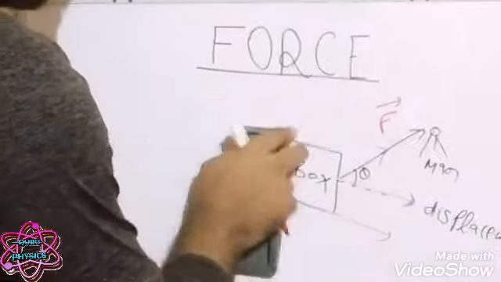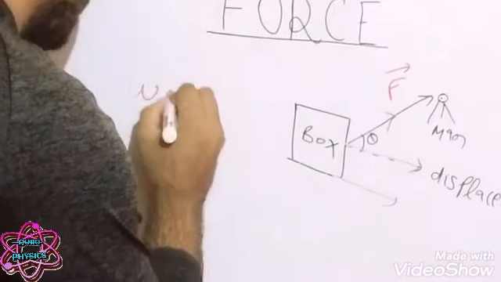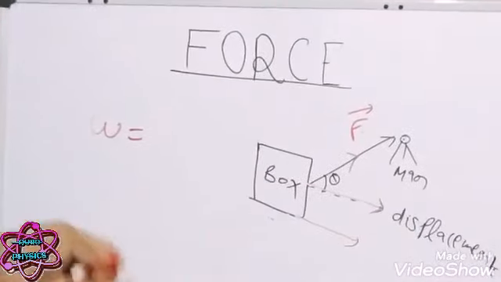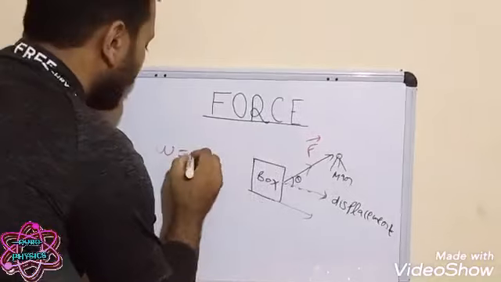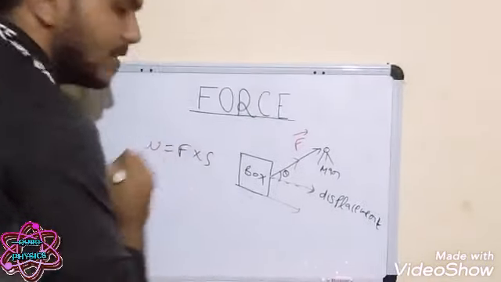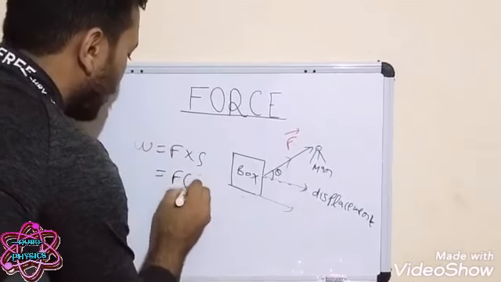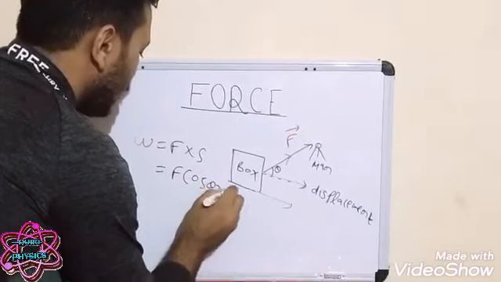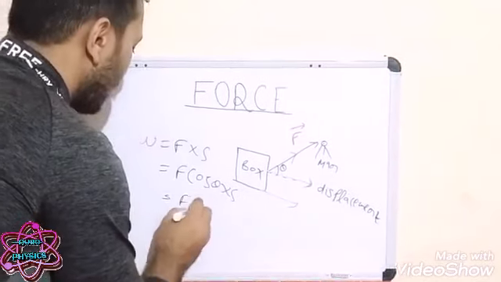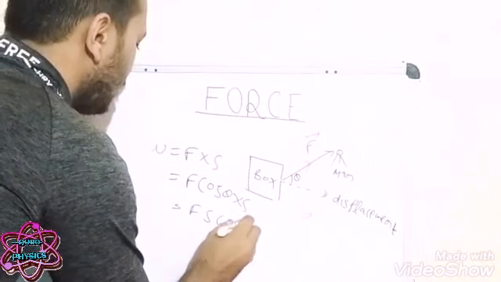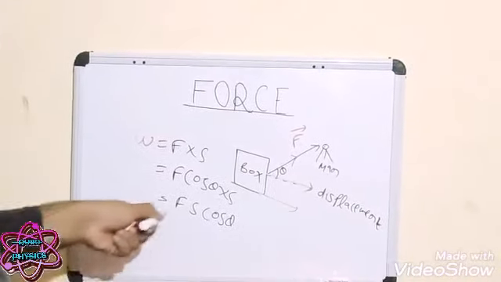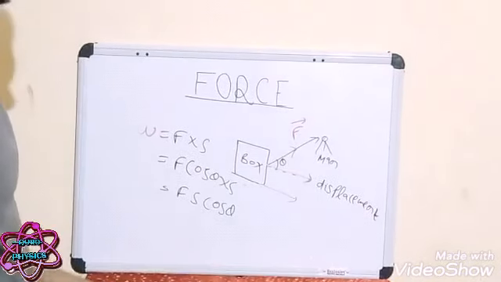So we know what work done is: W is equal to F into S. So W is equal to F cos theta into S. That means W equals F S cos theta. So this is basically the work done.